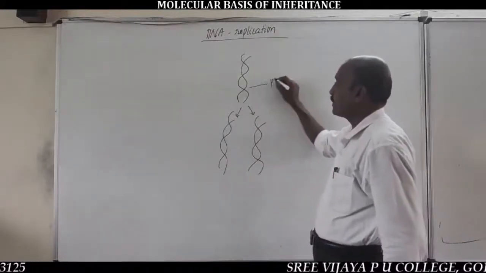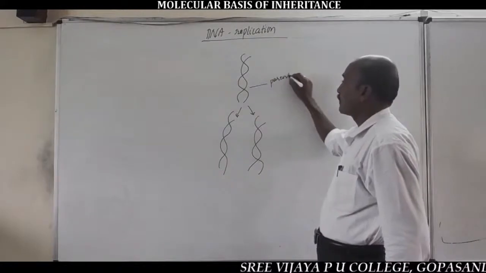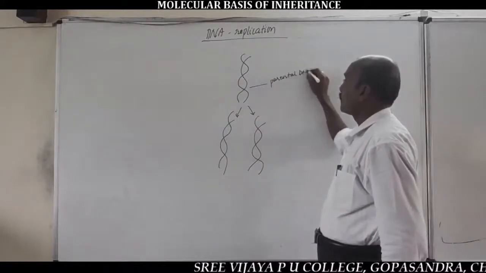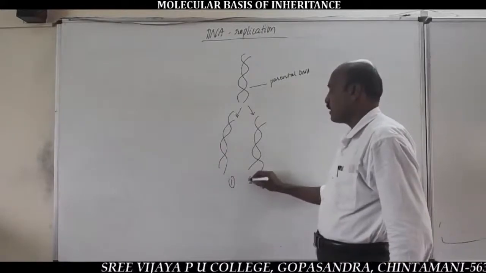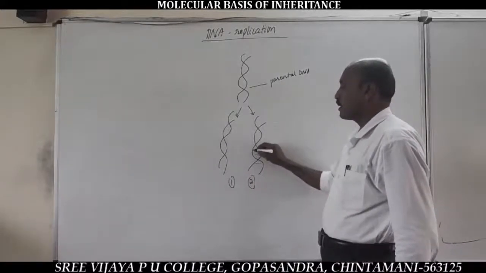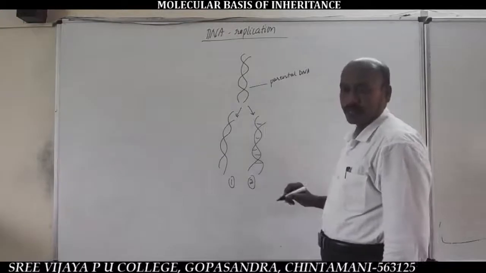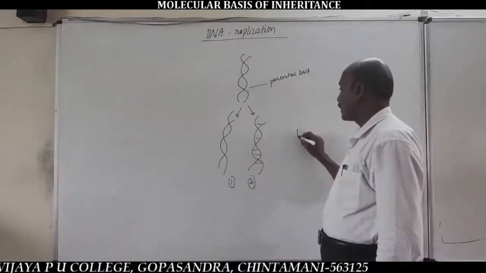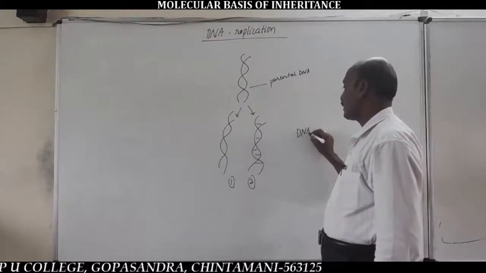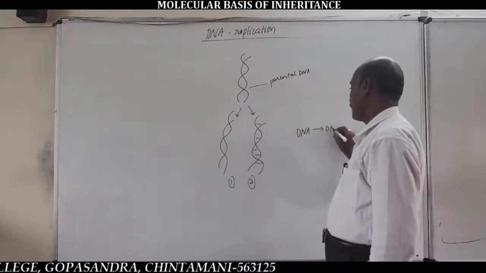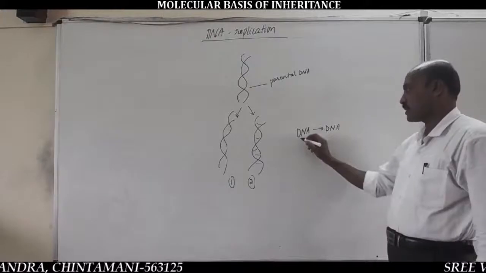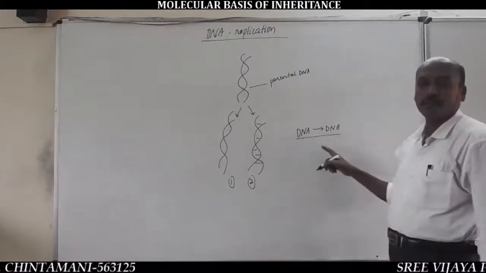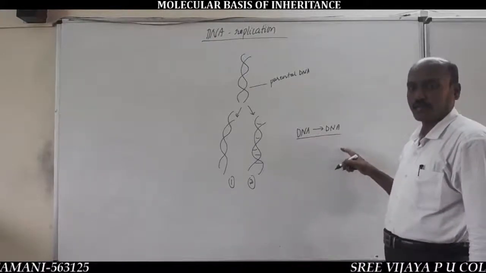The parental DNA produces two identical daughter DNA molecules, which is called DNA replication. Here, DNA gives rise to DNA. In equation form, it is also referred to as DNA gives rise to DNA.